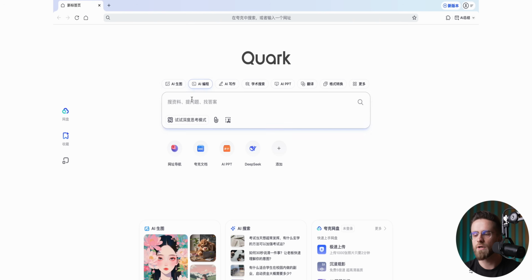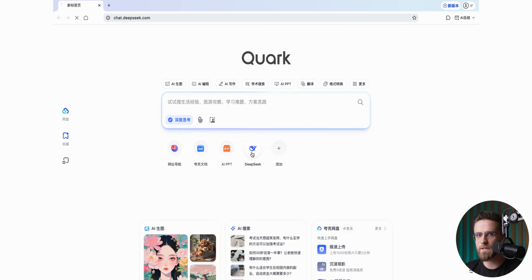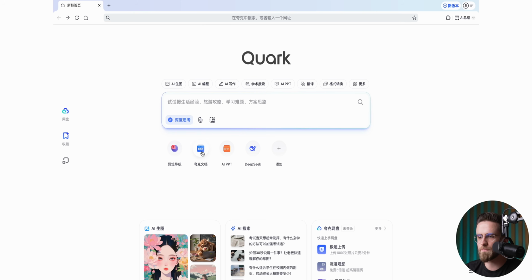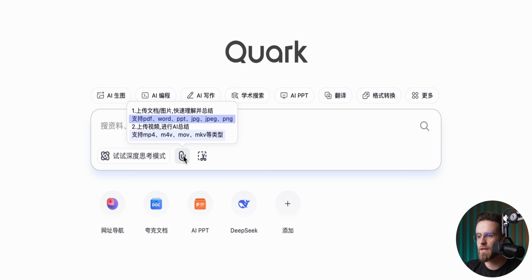All these tools have their own cool angles. For example, the write-in mode has deep research built right in, and you can toggle it anytime. There's also one model to use, no switching between different models, but you can turn on DeepSeek if you want, which takes you to the DeepSeek website. The same idea applies to all the buttons below. Each opens a fresh page for whatever feature you pick. Quark also handles loads of file types, even videos, which some versions of ChatGPT can't do. Yes, I'm talking about you, O1.